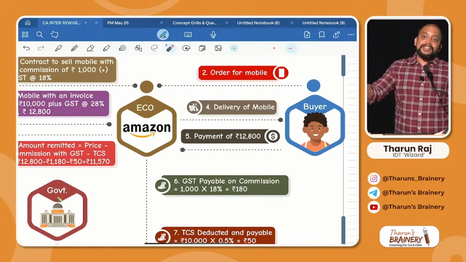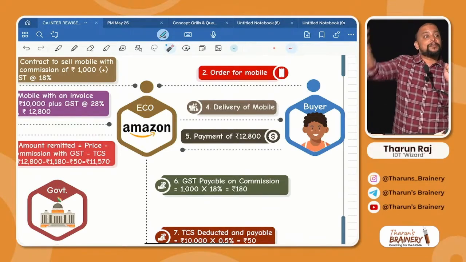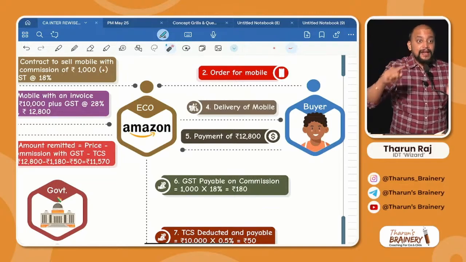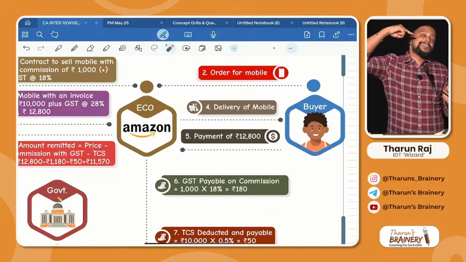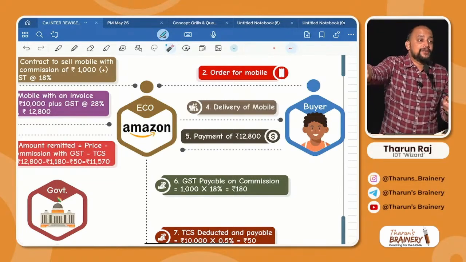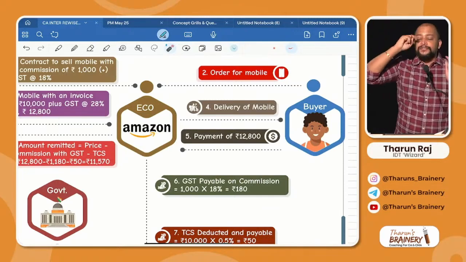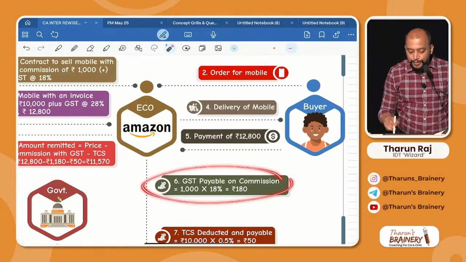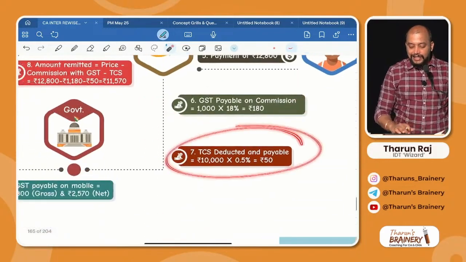Amazon providing the services is an inward supply to Xiaomi and they can take ITC of this 180 rupees, plus whatever TCS was deducted by Amazon can also be taken as credit by the supplier. So the supplier will get 2 credits: this GST 180 as input tax credit and this TCS credit of 50.